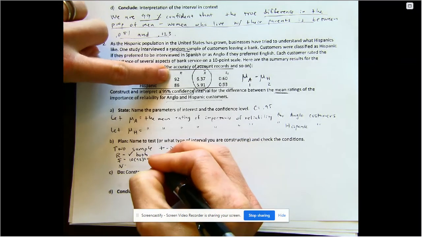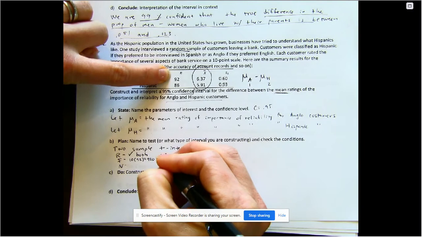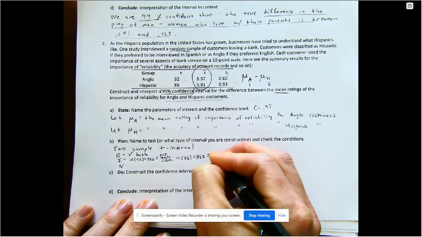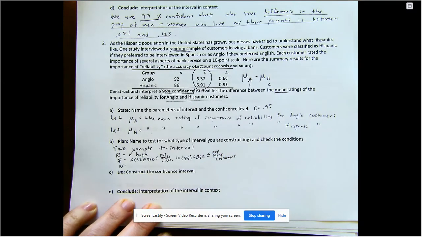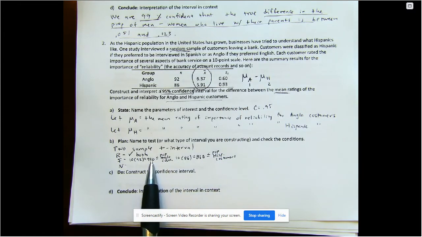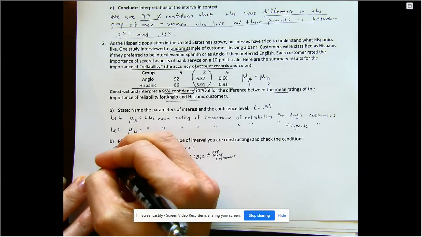So 920 needs to be less than or equal to the population of Anglo customers, and 860 needs to be less than or equal to the population of Hispanic customers. If it is a large bank, this does seem reasonable. But if this is your bank and you do not have this many Anglo customers and this many Hispanic customers, well, then you would need a smaller sample size. But if it's a large bank, that should be no issue. So we're gonna consider that met.